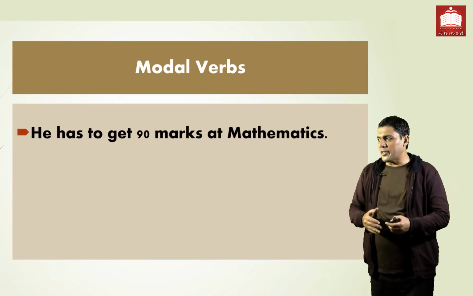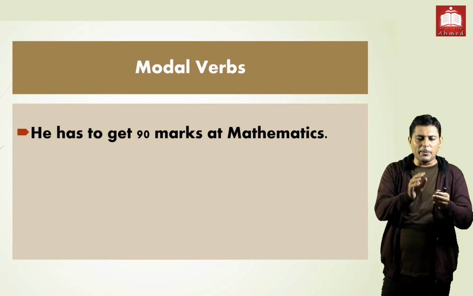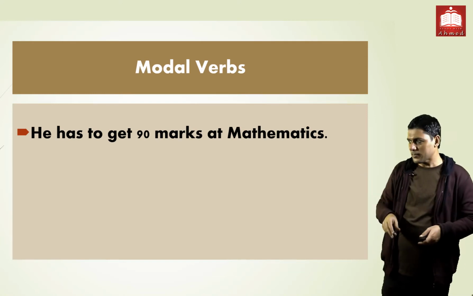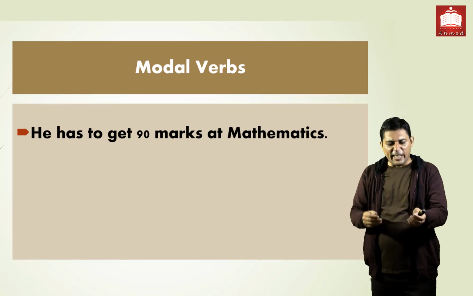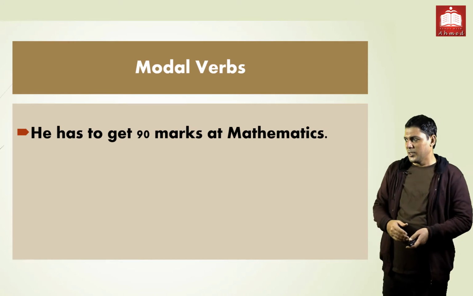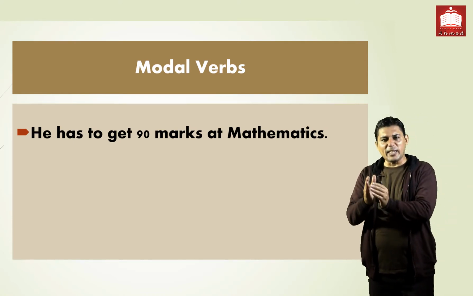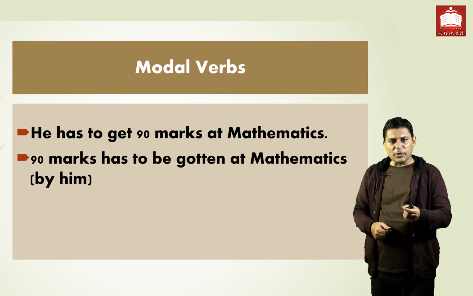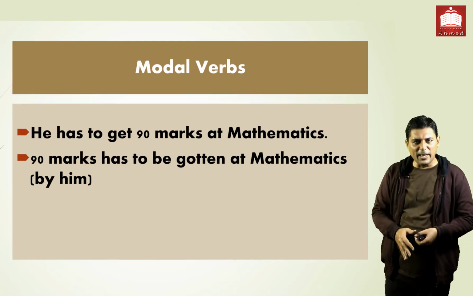The second sentence is he has to get 90 marks at mathematics. Have to and has to are modal verbs. So have to and has to, then be and the third form. He is the subject, 90 marks is the object, and at mathematics is the phrase. Have to and has to is the helping modal verb, and after that we use be and the third form. So 90 marks is singular: 90 marks has to be gotten at mathematics by him.